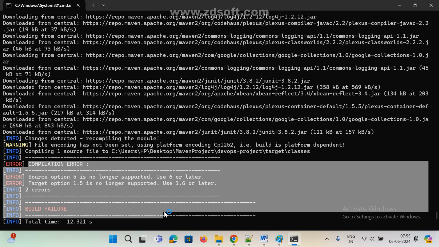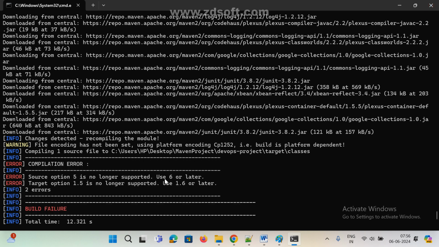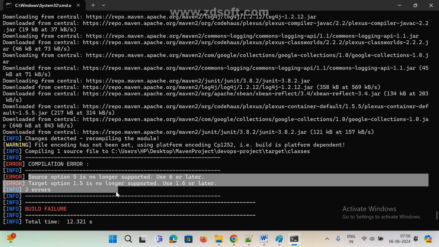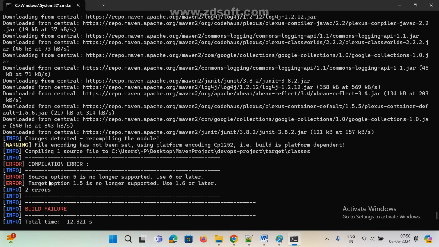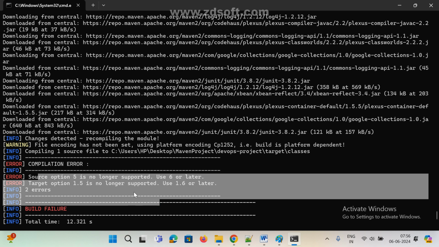If you are using Java 11, a higher version software, and you compile those Java classes, we also get the same error message, incompatible version. See here, no longer supported. We need to use the latest version, or we need to use the supported version only. In that case we need to change that one. I hope you understand, right?